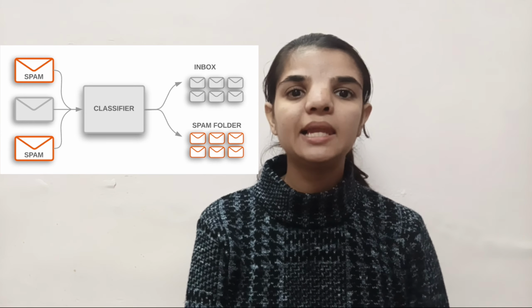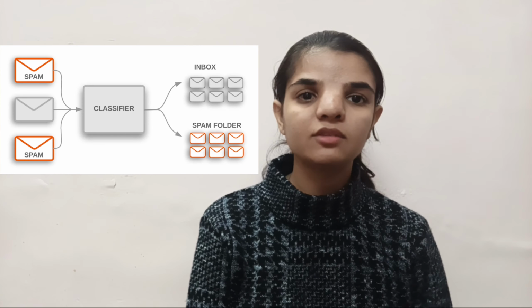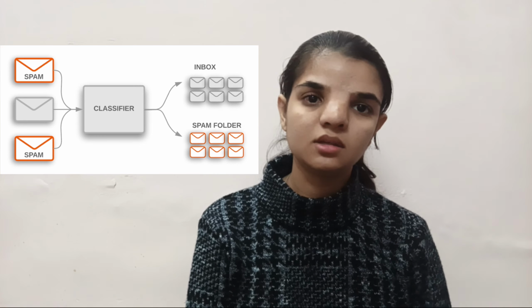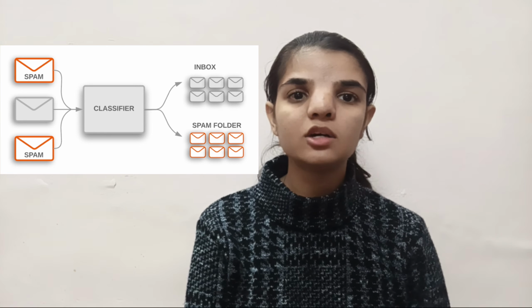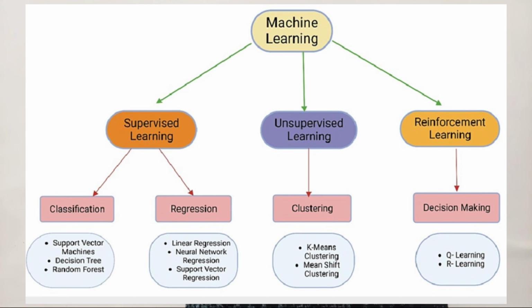thousands of emails labeled as spam and non spam. The computer looks at features like words used, number of links, or unknown senders. From this data, it learns patterns and then predicts whether a new email is spam or not. Machine learning algorithms include decision tree, linear regression, logistic regression, and support vector machines. These algorithms work well when the data is not extremely large and the patterns are simpler.